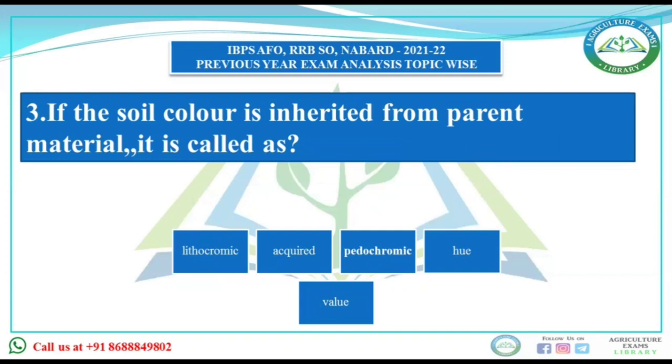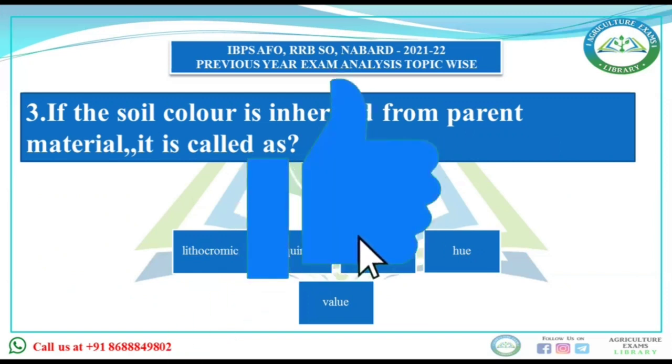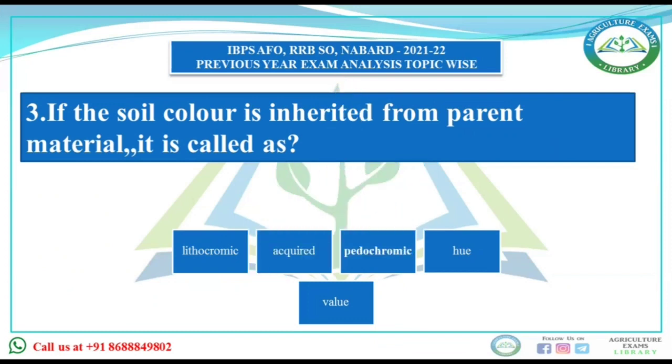We call soil lithochromic when the soil color is inherited from the parent material. Okay. Next is acquired. Soil color that develops through different soil forming processes is acquired, and acquired we also call pedochromic. And hue is what? It denotes the dominant spectral color, and value denotes the lightness or darkness of the color. Then according to the options, our answer should be lithochromic.